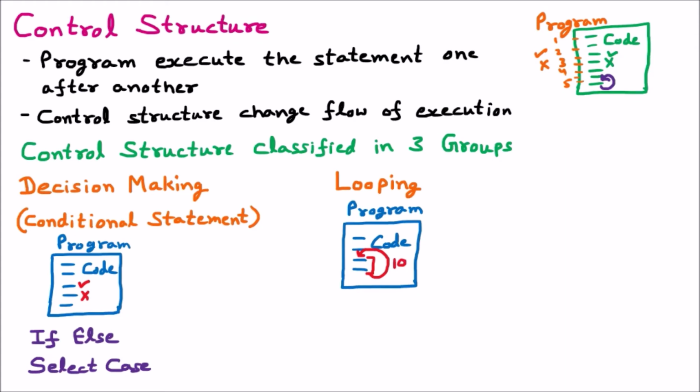Let's say I want to print a complete series from 1 to 10. That means I am printing the numbers 10 times, so one line should be executed 10 times. Let's say the print statement I will execute 10 times. This comes under looping. Loop means a cycle that keeps on going until the condition becomes false.